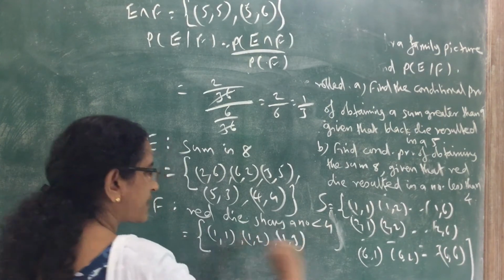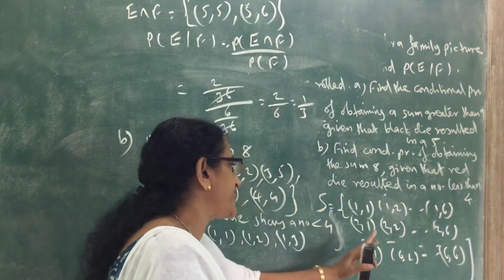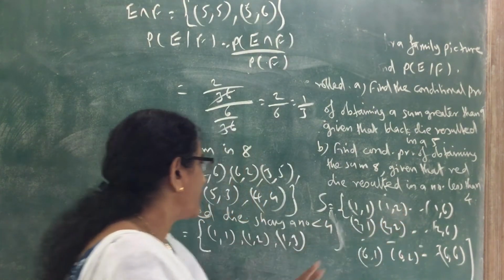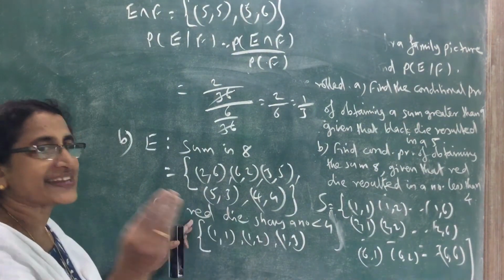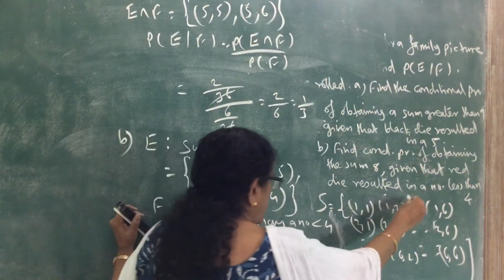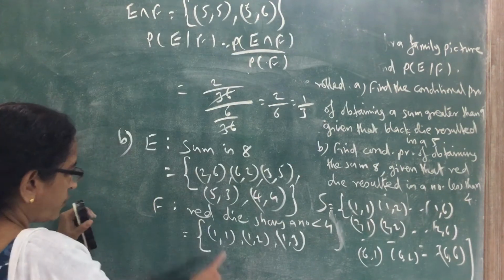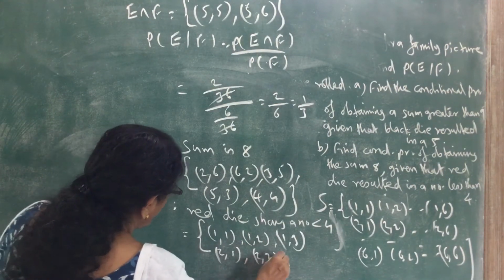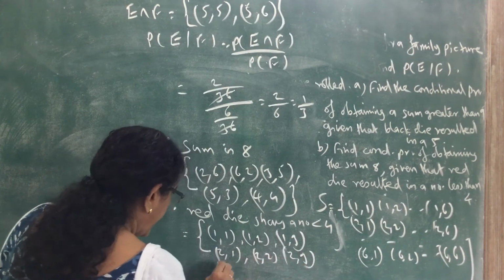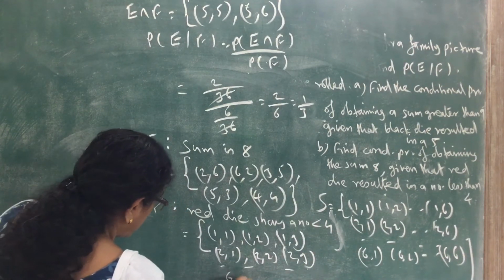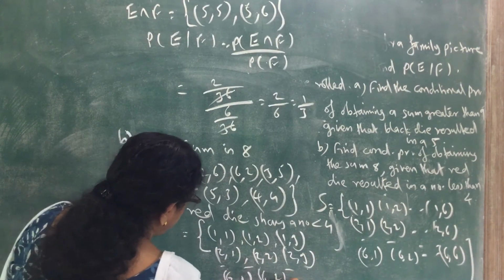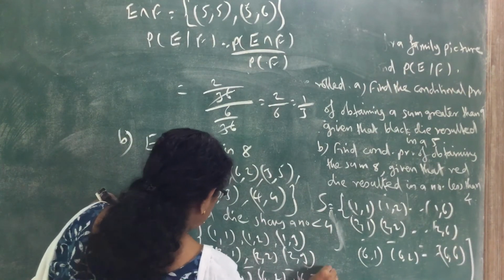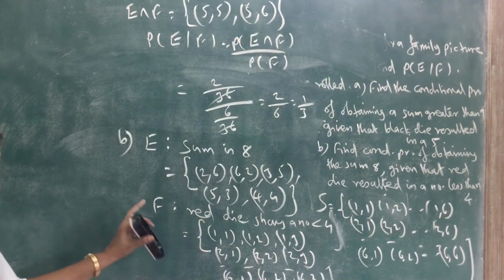In that set only 3. Similarly, in each set there will be 3: 2, 1, 2, 2, 2, 3. Because the red die should be less than 4, only half will be there. So 1, 1, 1, 2, 1, 3, then 2, 1, 2, 2, 2, 3, etc., up to 6, 1, 6, 2, 6, 3. So these are the cases of F.